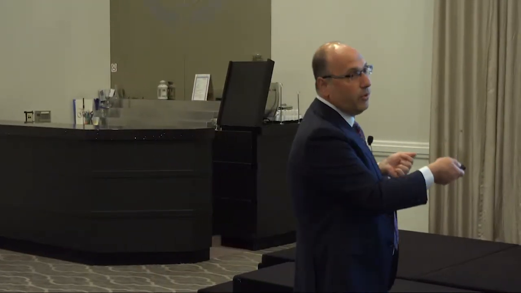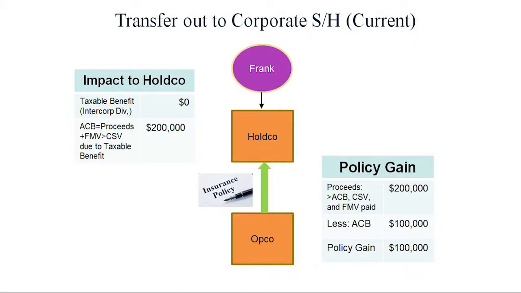And this is a scenario that you're going to get into when your client says, listen, I have a sale imminent. When a sale happens, we always sell the shares of OpCo. We don't sell the shares of HoldCo. So I have a share sale imminent. How do we help take that policy out? Generally, we do this. We pay an intercorporate dividend, suck it up, pay the policy gain, pay the taxation here, and then you have no taxable benefit on that transfer.